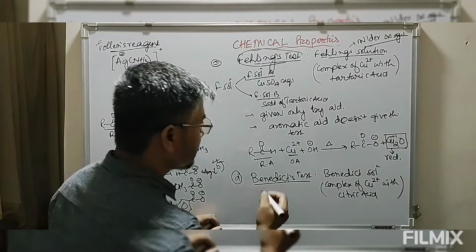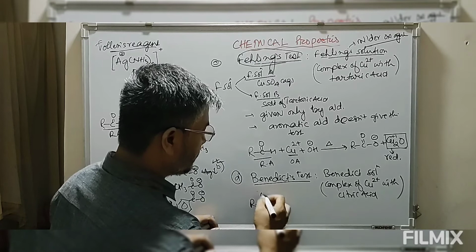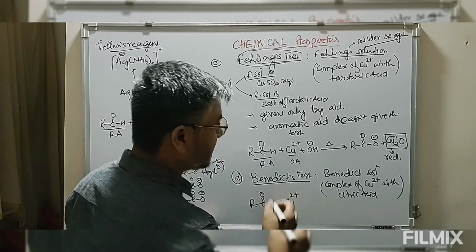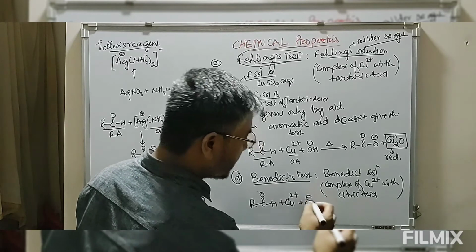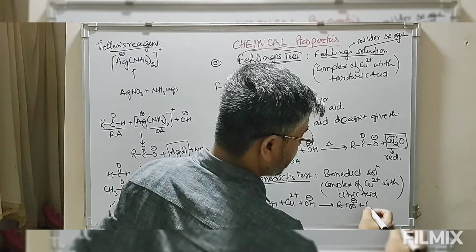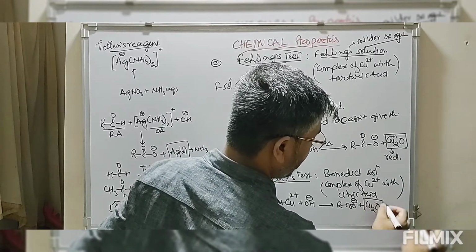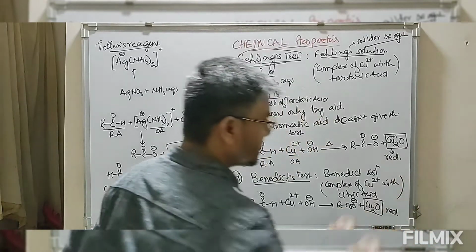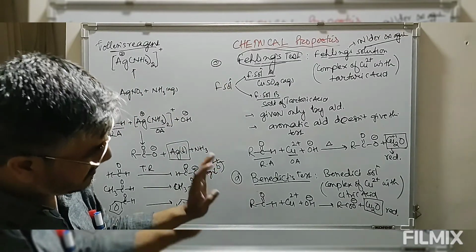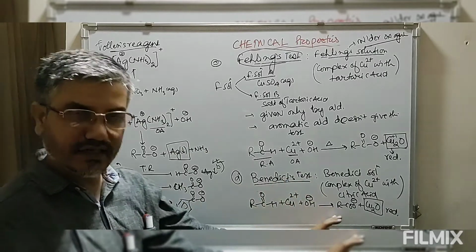So in this we have, look at this, R C double bond O H, this is aldehyde, and we have this cupric ion, alkaline medium, when this gives you carboxylic acid salt plus cuprous oxide is formed. Again there is a formation of red color precipitate. So in both the cases exactly same reaction takes place.